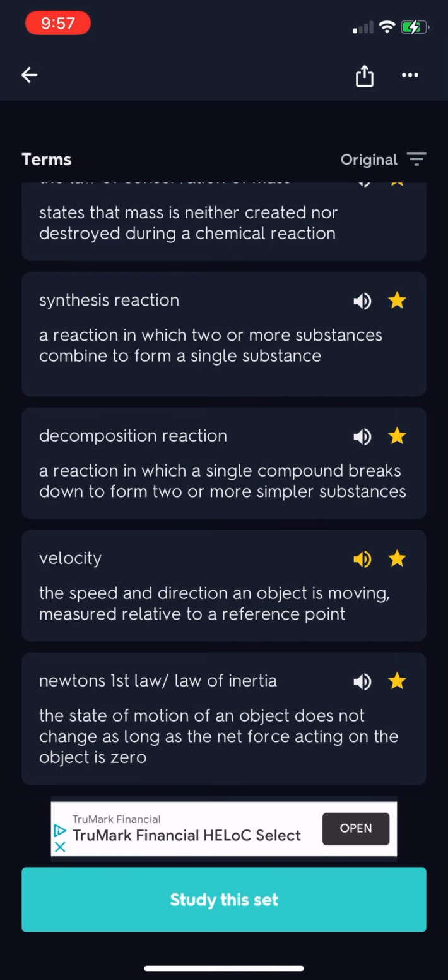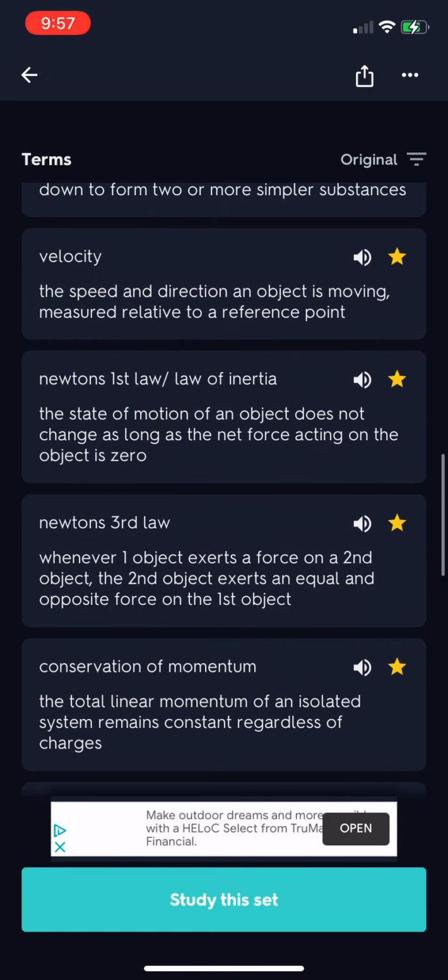Velocity, the speed and direction an object is moving measured relative to a reference point. Newton's first law of inertia, the state of motion of an object does not change as long as the net force acting on the object is zero. Newton's third law, whenever one object exerts a force on a second object, the second object exerts an equal and opposite force on the first object.